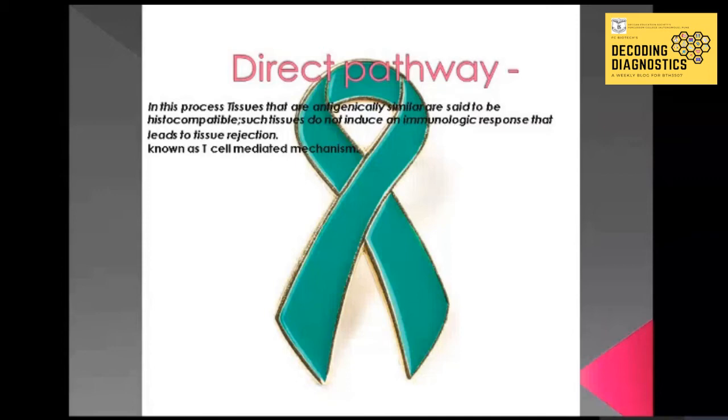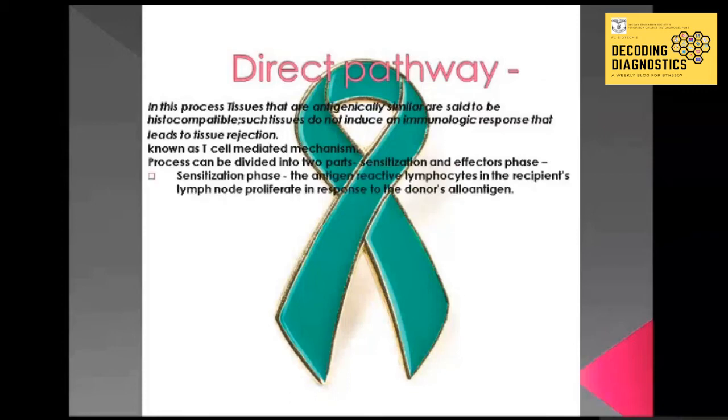In this mechanism, the recipient's T cells recognize the donor's MHC molecule without the need of processing by APCs. Therefore, it is known as the T cell mediated mechanism. The process can be divided into two parts: sensitization phase and effector phase. First, in the sensitization phase, the antigen reactive lymphocytes in the recipient's lymph nodes proliferate in response to the donor alloantigen.